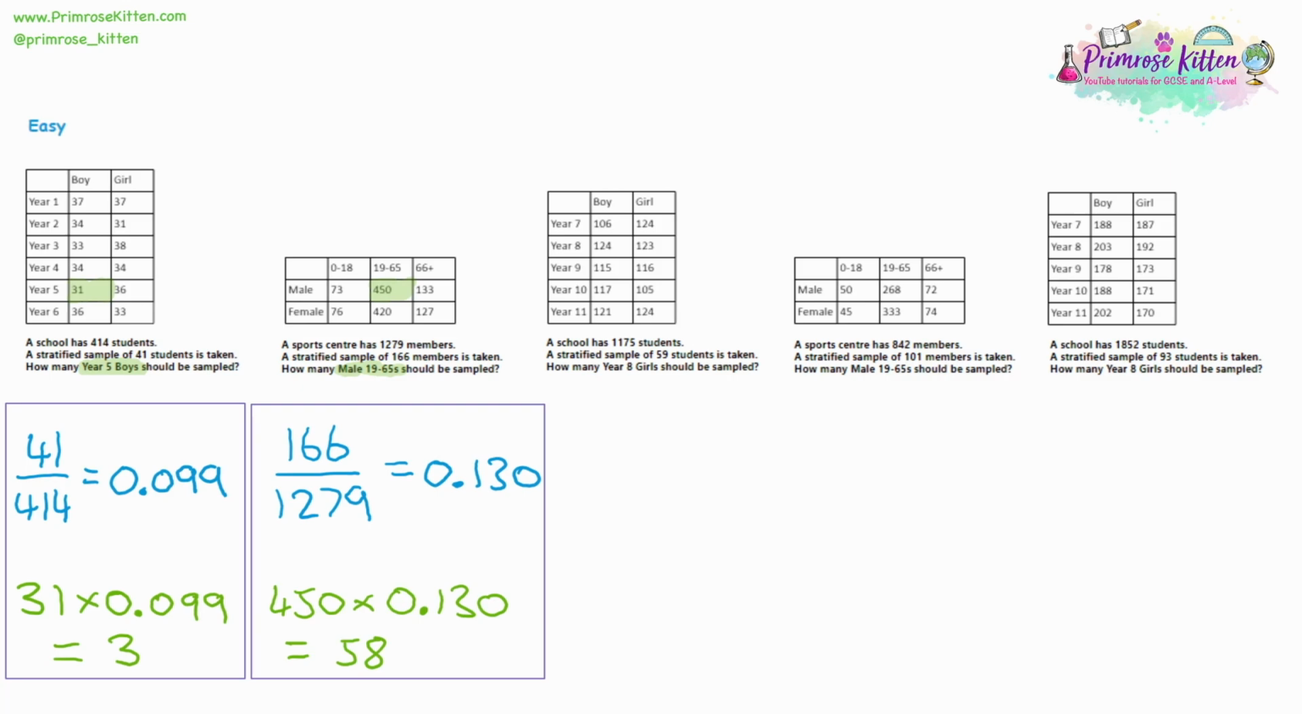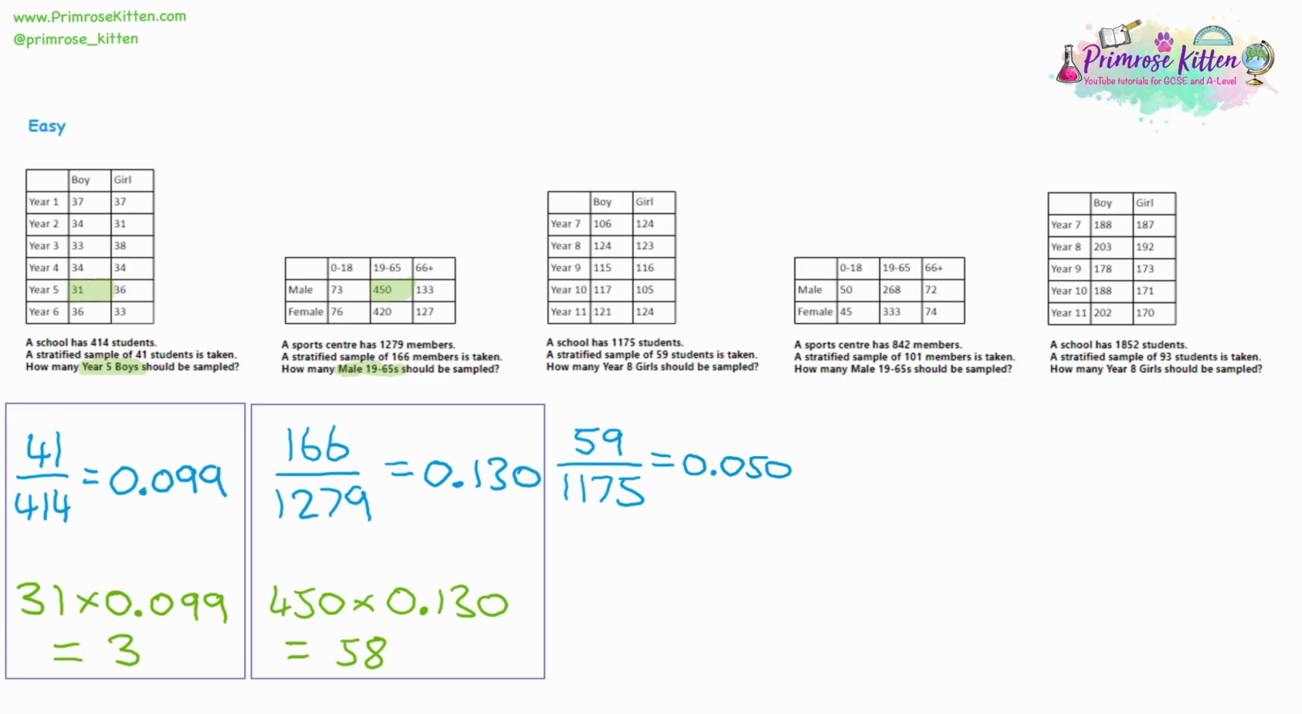Now for question 3, we have another school. It's a larger school this time, it's a secondary school. The school has 1,175 students, and we want a sample of 59 of them. So we divide 59 by 1,175, and that's giving me 0.050 to 3 decimal places, which if you multiply by 100 for a percentage, that's going to give us 5% of the total we're sampling.